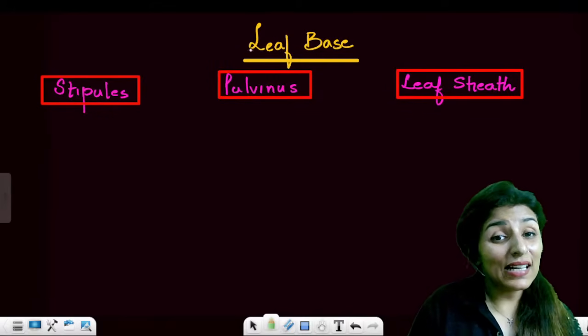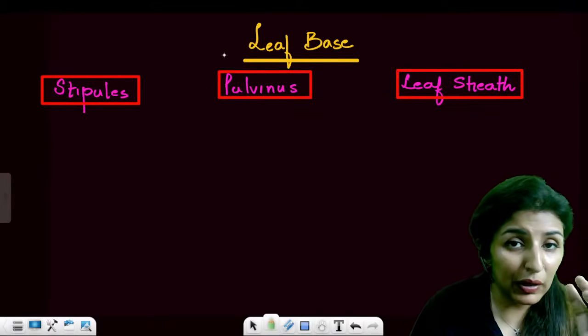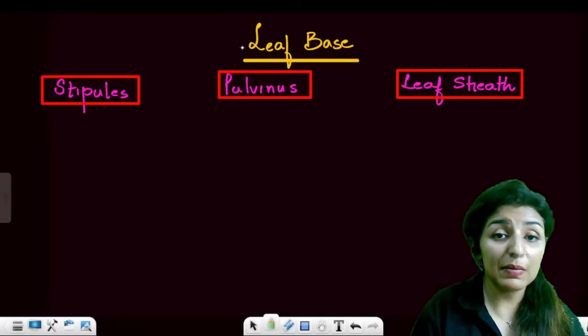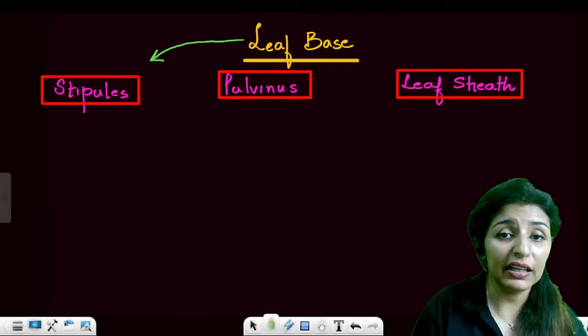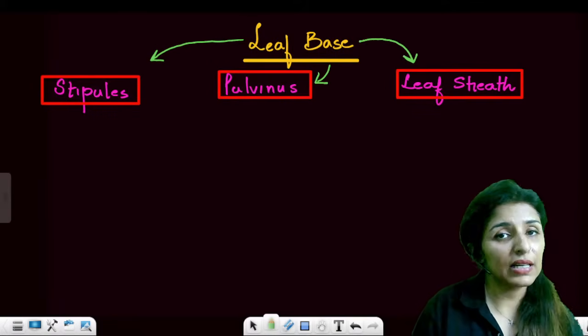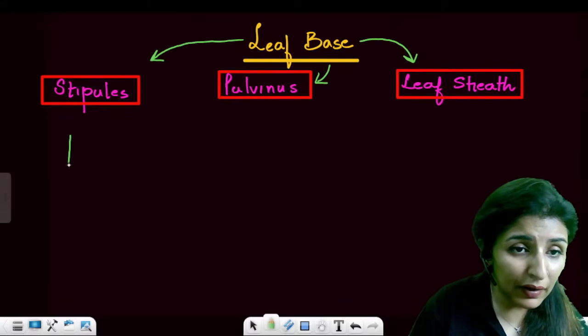So now NCERT has described that leaf bases can be of three types. We can see three different structures at the leaf base. One is stipule, second is pulvinus, and third is leaf sheath. Now see, what is a stipule? Let's see it with the help of a diagram.